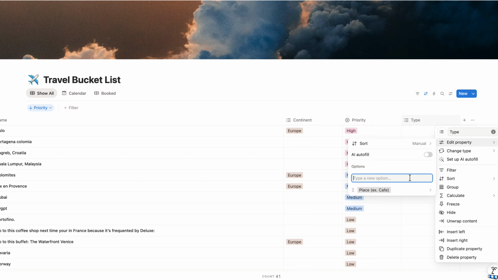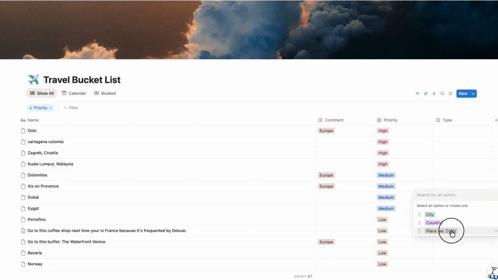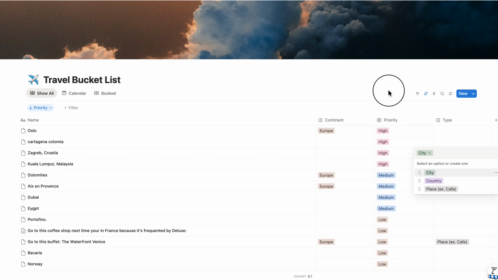I even have a gym in here that I saw in a video that I thought was cool in Indonesia. So there's a lot of different stuff in here. Then let's say country, and let's also go with city. Okay, we can also alter these colors like that. Cool. So then, for example, this one could be like that. And this one could be like that.